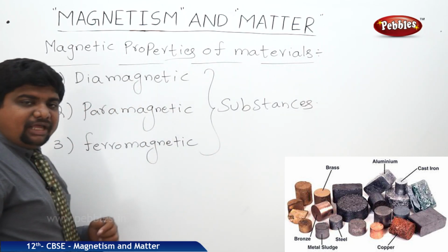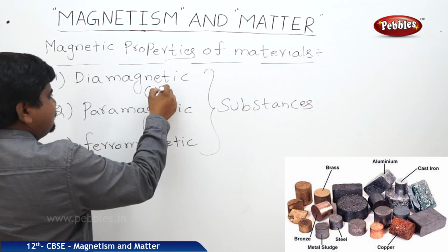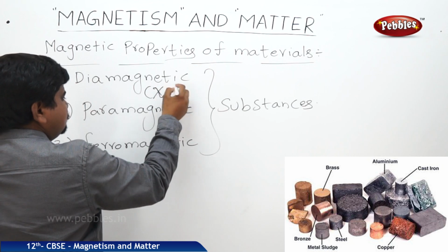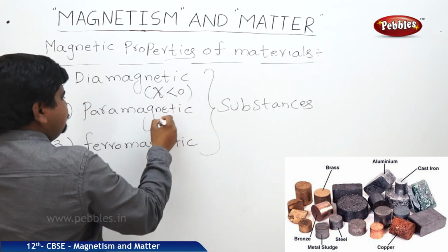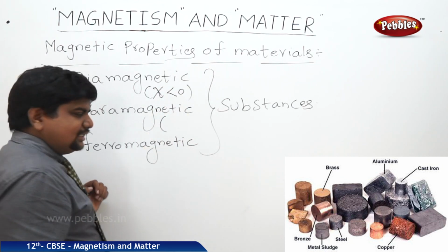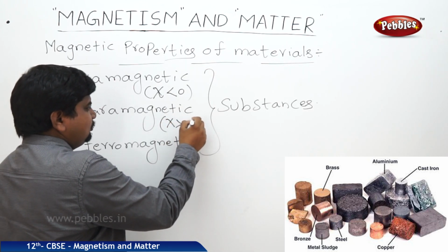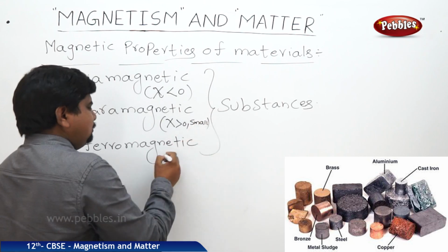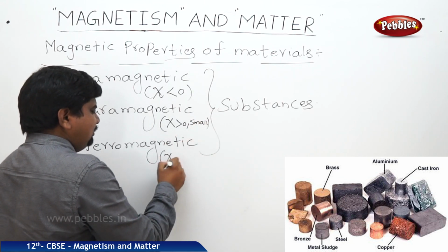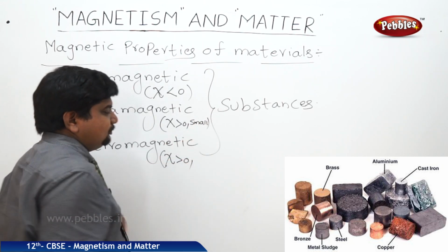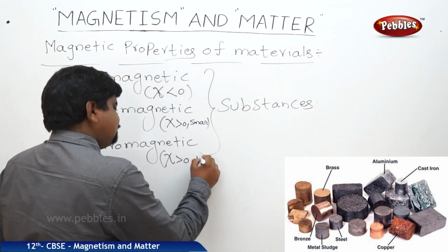The chi value for diamagnetic is less than 0. Paramagnetic is greater than 0 but small. For ferromagnetic, the chi value is greater than 1, large.